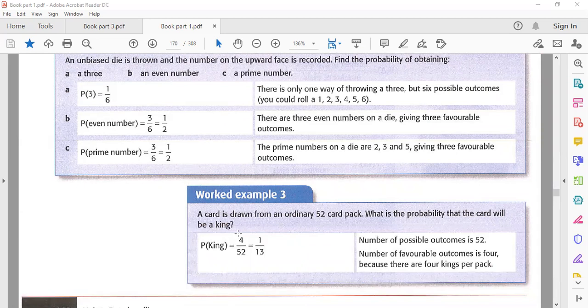Now you know the cards. You play with cards normally in your life, or you have seen these cards. A card is drawn from an ordinary pack of 52 cards, so you know the total number is 52. What is the probability that the card will be a king? Among these 52 cards there are only 4 kings. So you just write 4 divided by 52. Once you simplify, you will get 1 by 13.